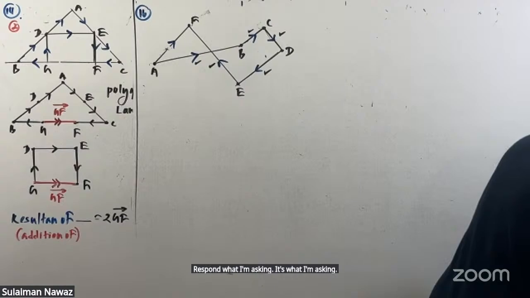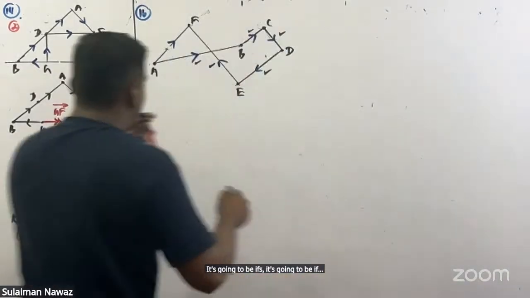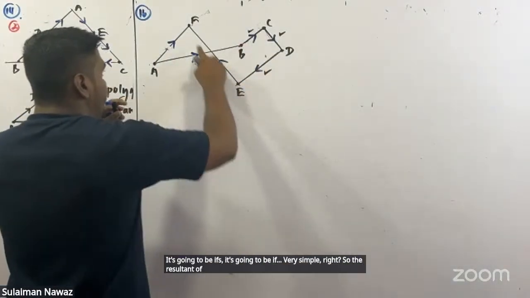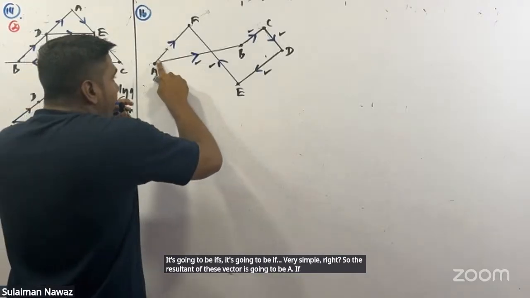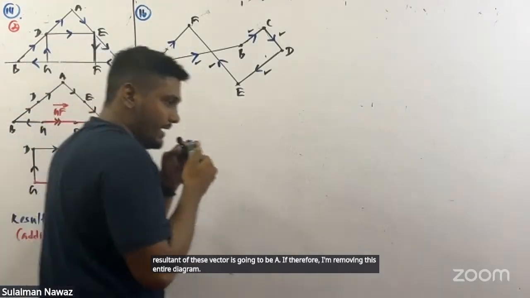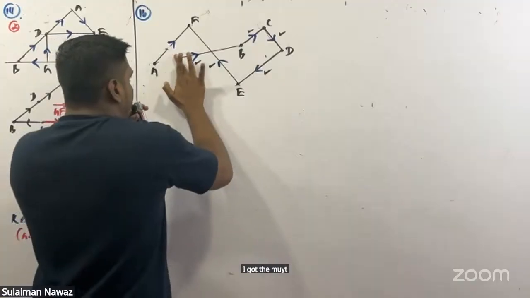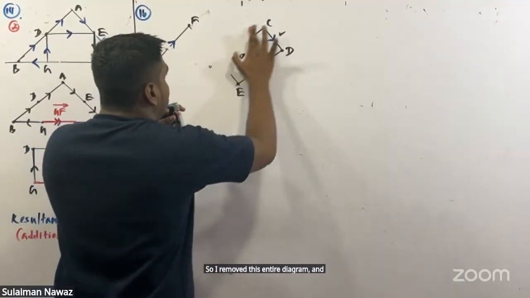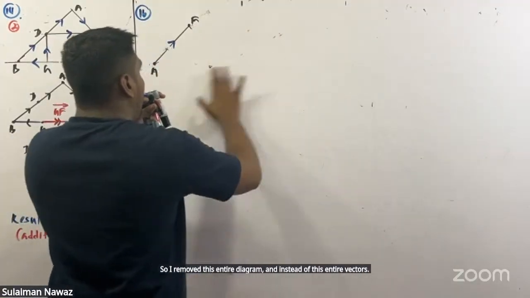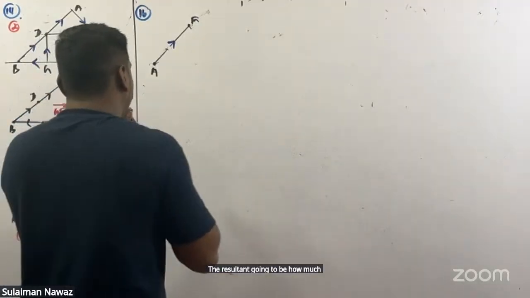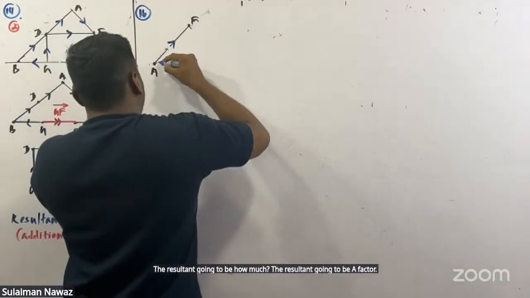Yes, it's going to be AF. Very simple, right? So the resultant of these vectors is going to be AF. Therefore, I'm removing this entire diagram, and instead of these entire vectors, the resultant is going to be AF vector.